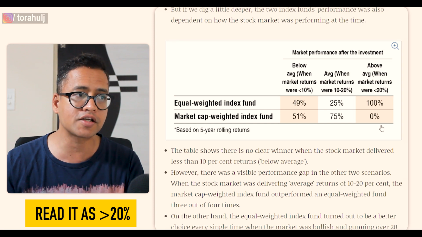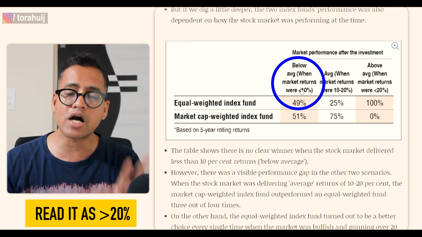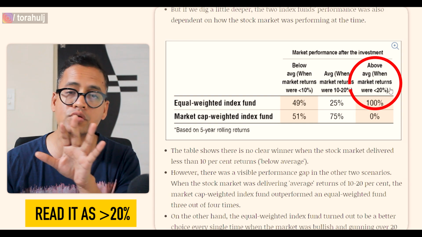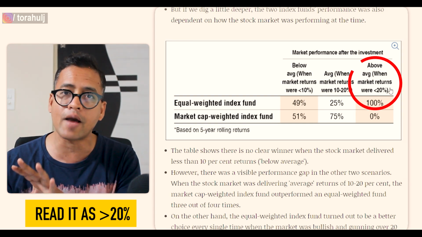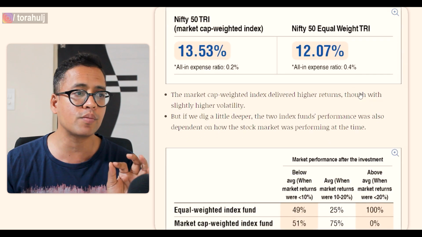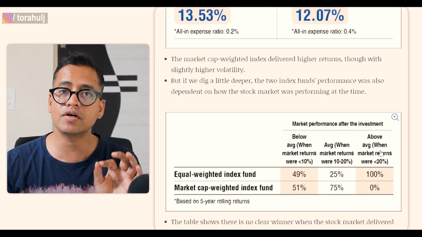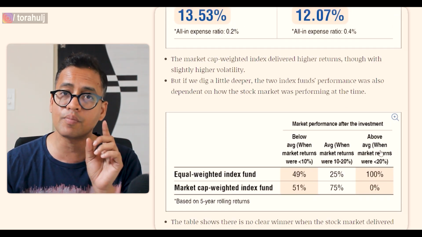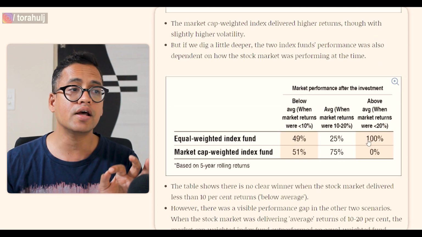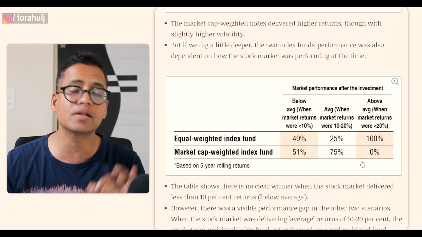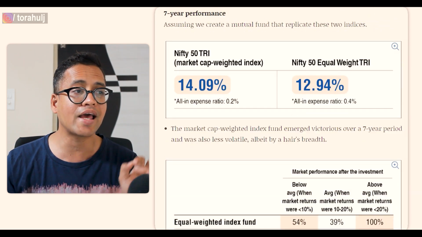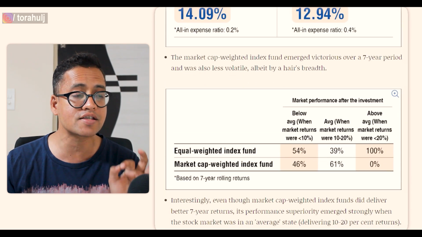So they've got 3 buckets here: when the stock market gives you less than 10%, between 10 to 20, or greater than 20. What happens? In the last 5 years, whenever the stock market has given greater than 20% return in a particular year, the equal weighted index fund has 100% of the time beaten the market cap weighted index. If we go down to 7-year performance, exactly the same result.